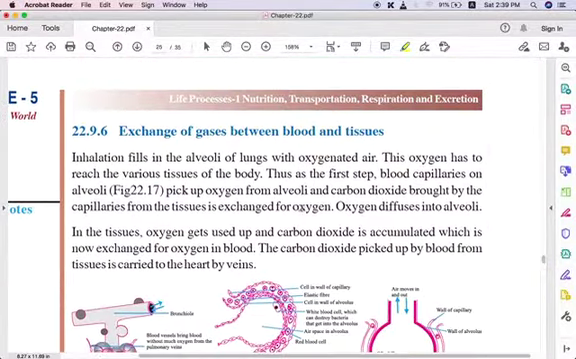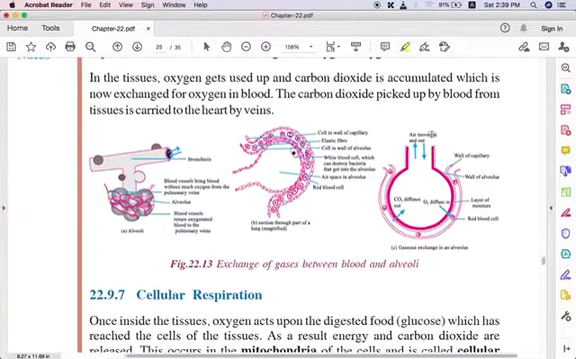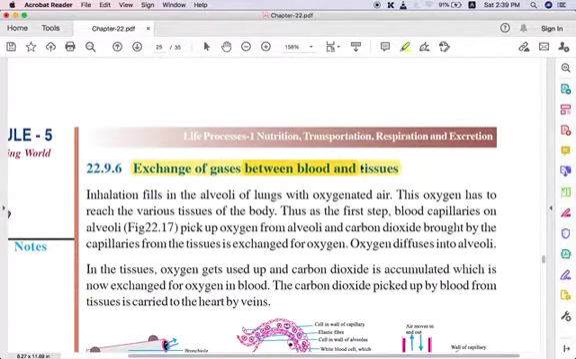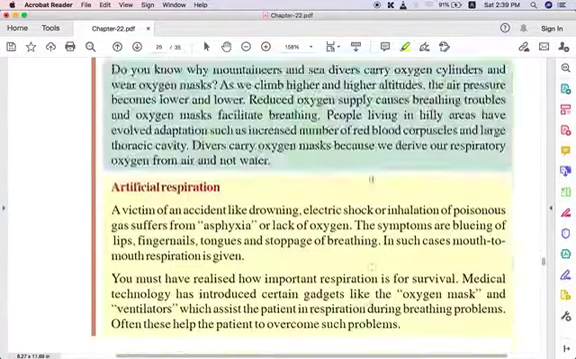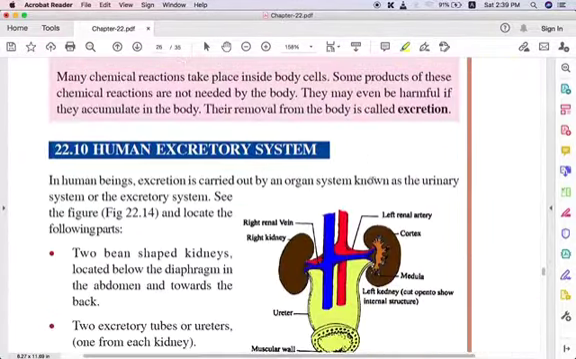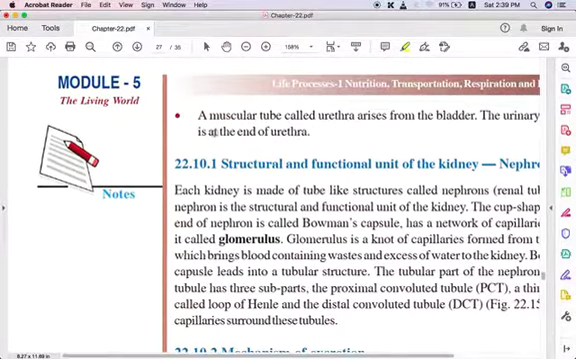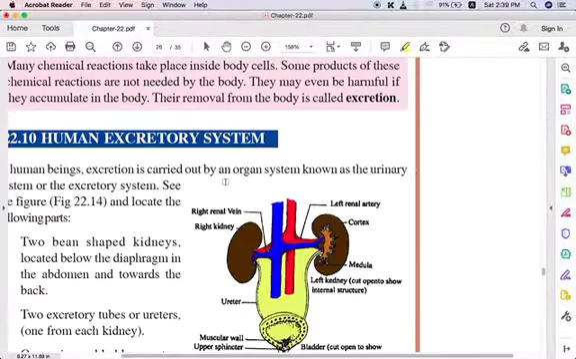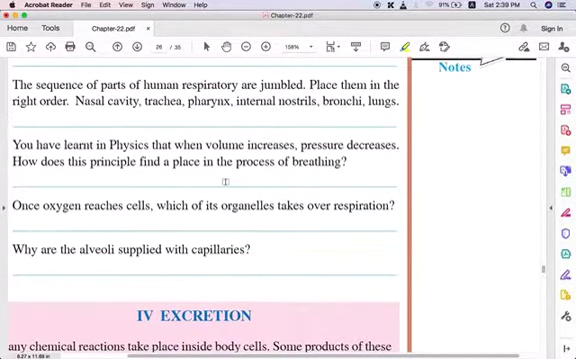The next topic we will see in the next class, the exchange of gases between blood and tissues. Because if we take it now, it will be confusing and difficult to understand. So we'll stop here, and from the next class we will see the exchange of gases between blood and tissues, and then we will go to excretion, the human excretory system. This topic is a big lengthy lesson, so it will take time. Take your time, write down notes and study well.